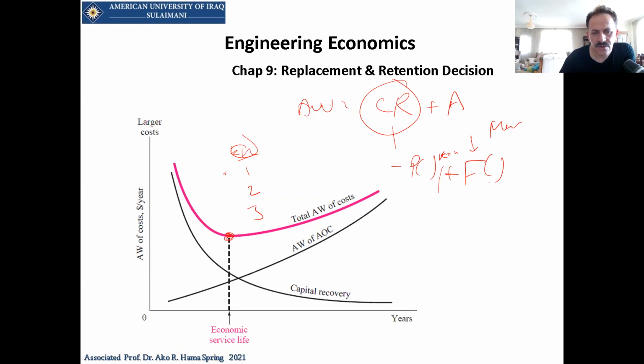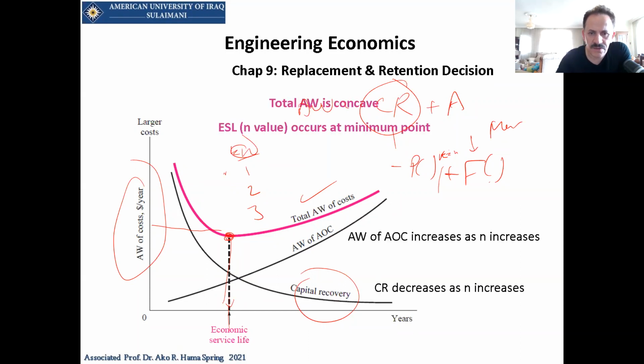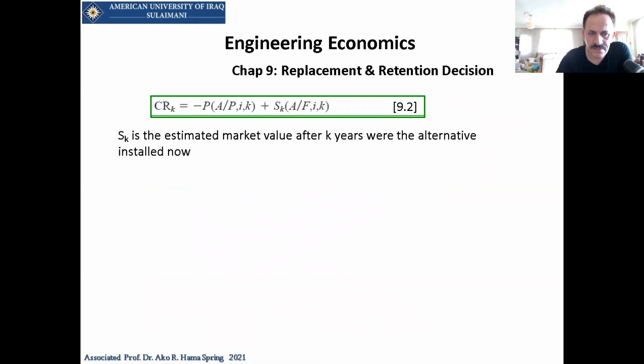And then after that, you have to find the economic service life within the graph. So you have to draw this chart, and then you have to find the annual worth of the cost, and then decide what will be the minimum value of that annual worth within the N. Then that N will be the economic service life. I think this is a good review for you, right?